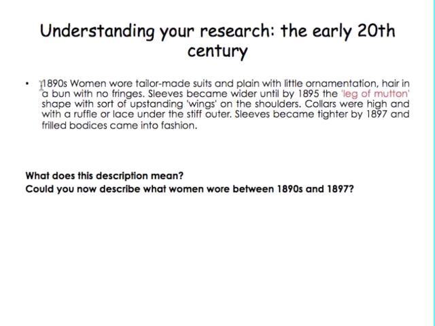The sleeves became wider until in 1895 the leg of mutton shape with sort of upstanding wings on the shoulder. This was the description of the costume I found from the 1890s or 1895. Then I will type in what leg of mutton sleeves means, and I will try to learn how it looks in a picture, so that I will be able to recognize this time period.